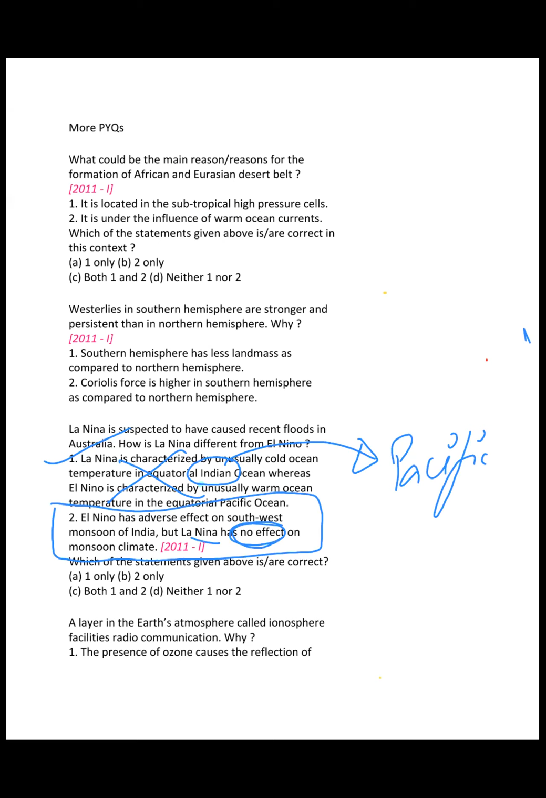So these are the kind of extreme statements which UPSC used to give 5-6 years earlier, but now they have lessened a bit. Still, if these statements come, you can guess that no effect means not even 0.001% of effect. Practically that is not possible, and it is impossible to prove absolutely no effect. So this statement is automatically wrong. Answer is neither, right?